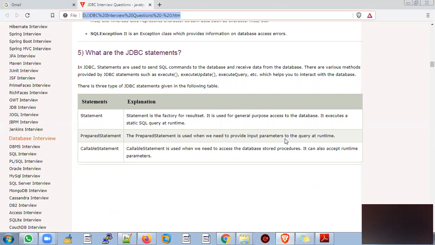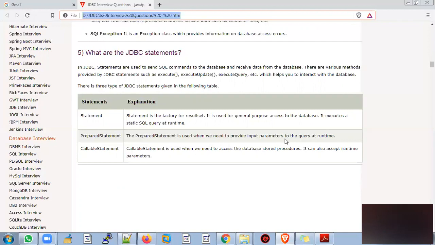So Statement is for a simple, straightforward SQL query that we can execute. If you want to pass some parameters at runtime, but I don't want to pass any parameters right now and will give them later at runtime, then with the help of PreparedStatement we can achieve that. We can declare the parameters, let us assume name and employee ID.